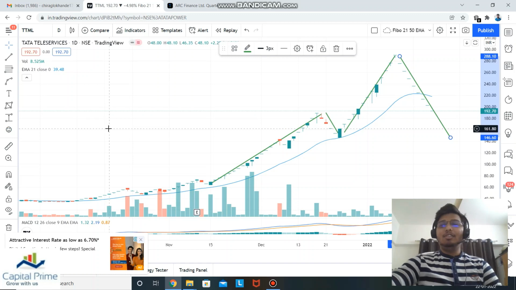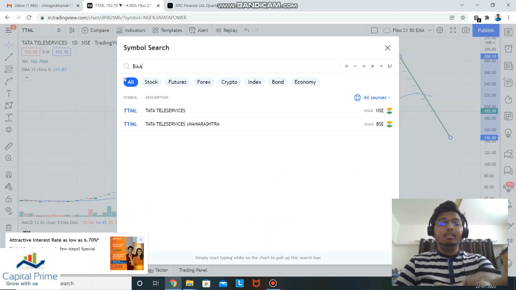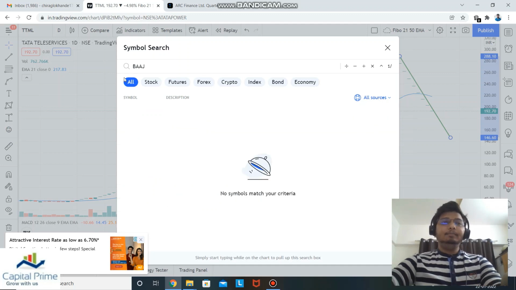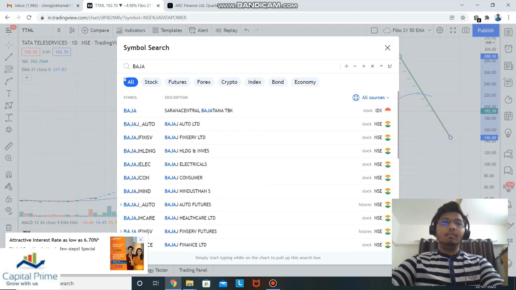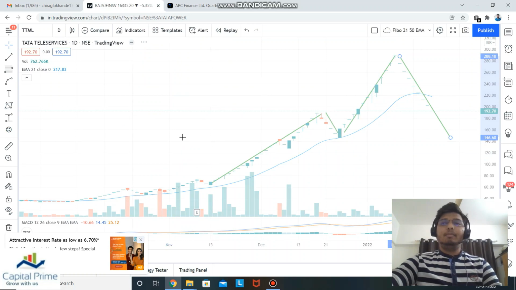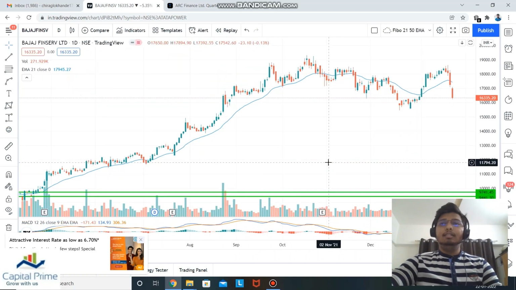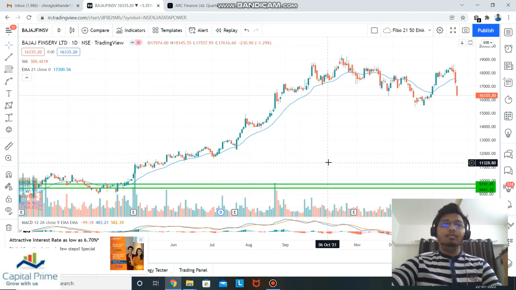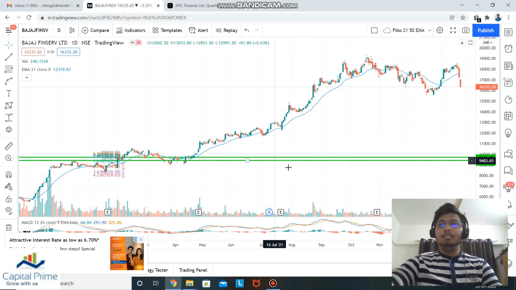Let's move on to the next stock, which was Bajaj Finserv. Oh, nice, some quality stock. Let's see what is happening with Bajaj Finserv. Probably I had analyzed Bajaj Finserv around 9,700, if you can see. And I recommended it to one of my friends. I know he might be watching this, and I know you are still holding, so keep holding.